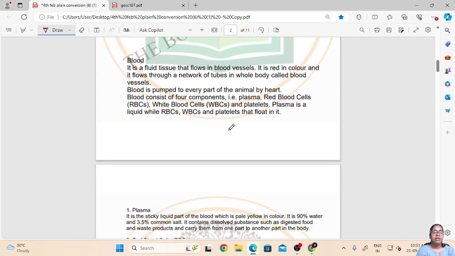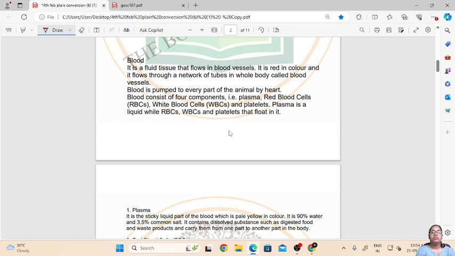So what is blood now? Blood is a fluid tissue that flows in the blood vessels. It is red in color and it flows through a network of tubes in the whole body called the blood vessels. Blood is pumped to every part of the animal by the heart. So the heart is the organ which pumps the blood, and blood flows in the body through a network of tubes called blood vessels.